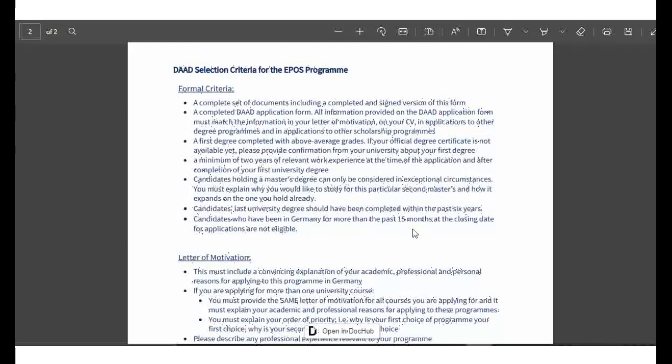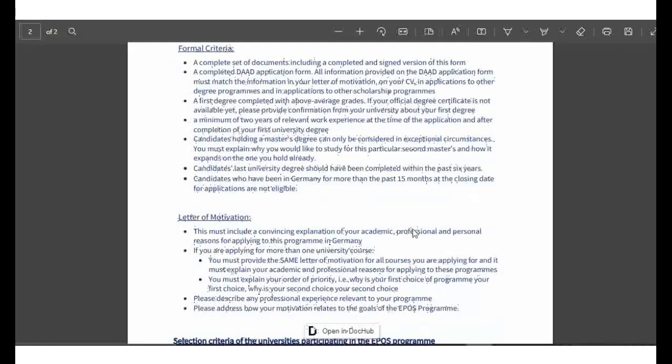And if you have been living in Germany for the past 15 months as of the date of the application, you're not eligible.